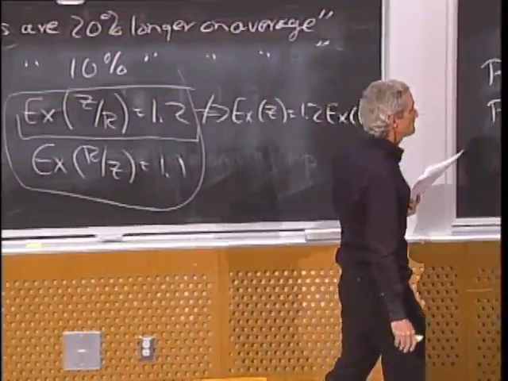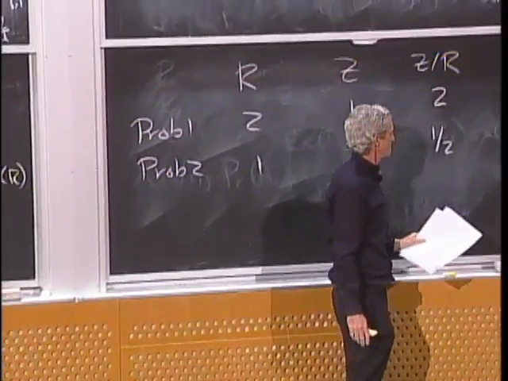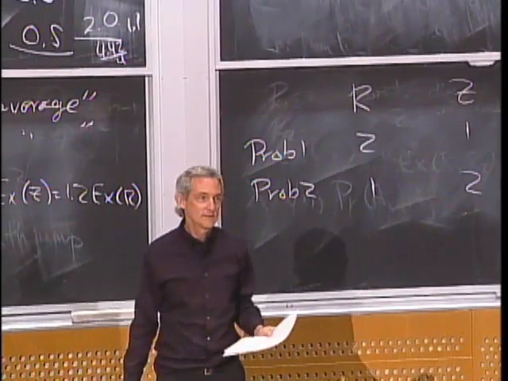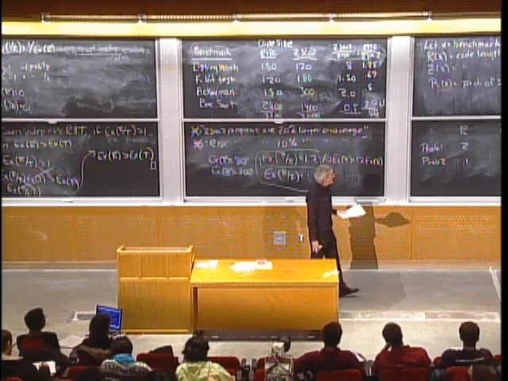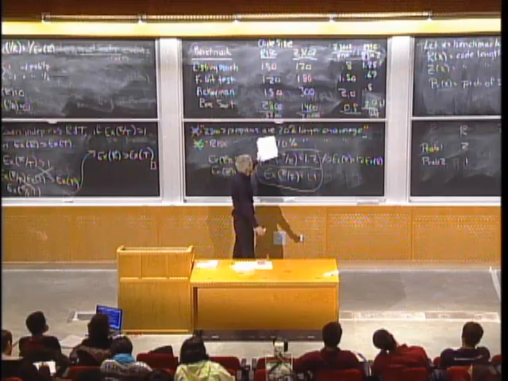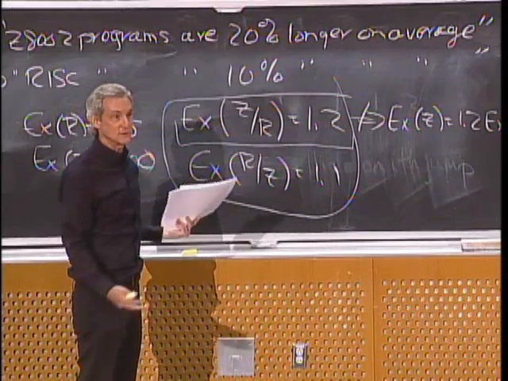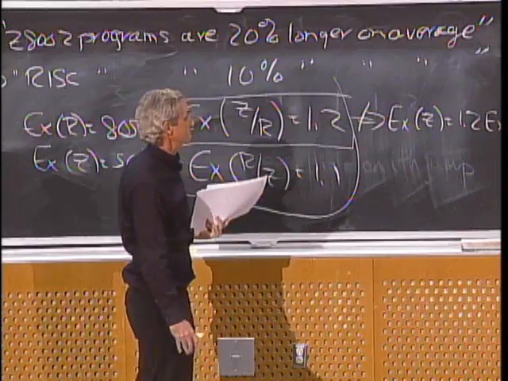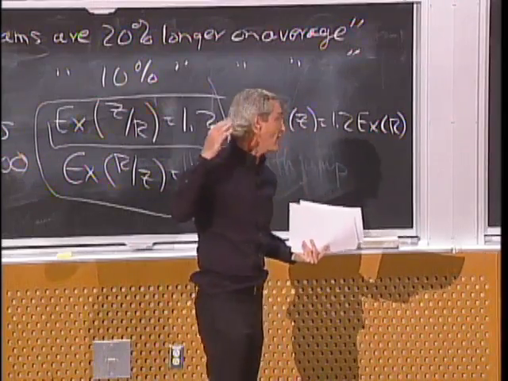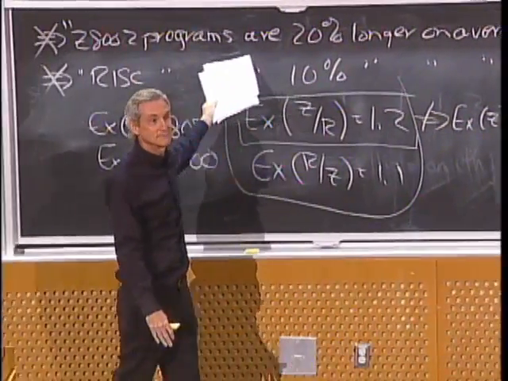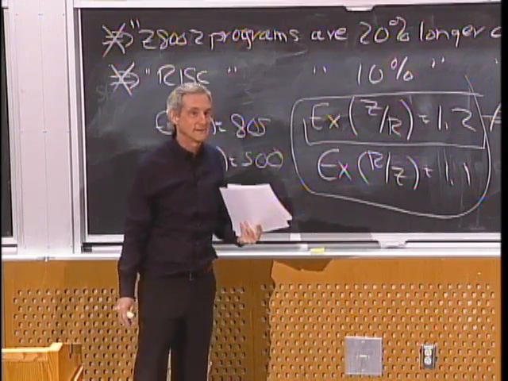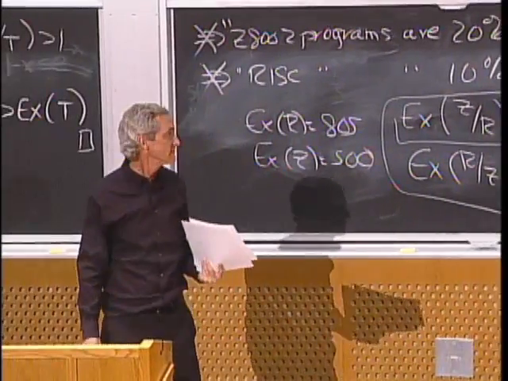Which two? Z over R? Well, in this case they're 1, but I don't think that will be true in general. It gives you information, but it may not be the information you want. It wouldn't imply what you're after in some sense, but it gives you some information. It's the expected average ratio. The problem is the human brain goes right from there to here. It's hard to help yourself from doing it, and it's not true. That's the problem.